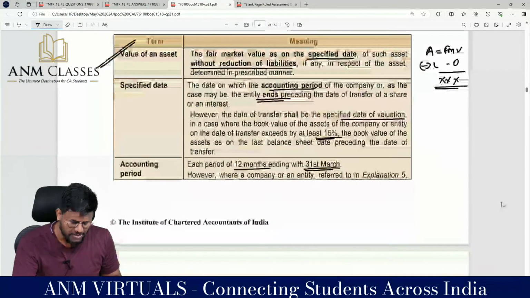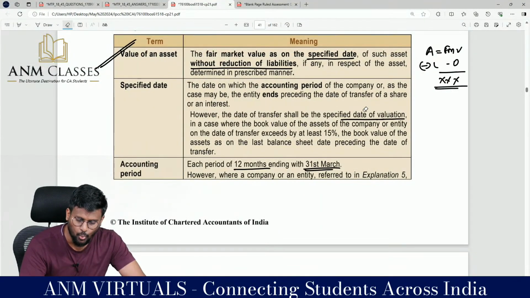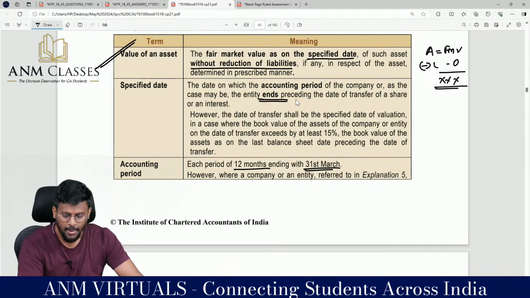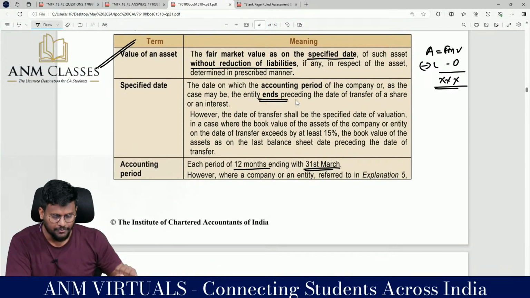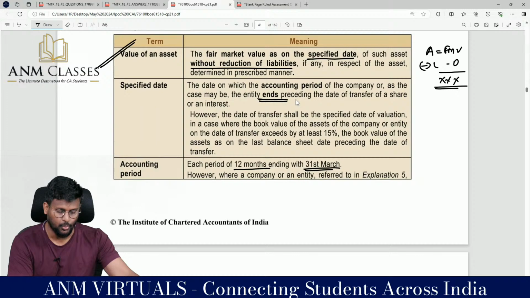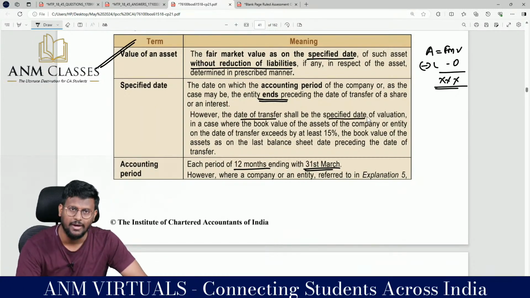This is what is the specified date. Normally the specified date means the date on which the accounting period of the company, or as the case may be, the entity ends preceding the date of transfer of the share or interest. Generally specified date means 31st of March or 31st of December if they are following that. However, the date of transfer shall be the specified date of valuation.